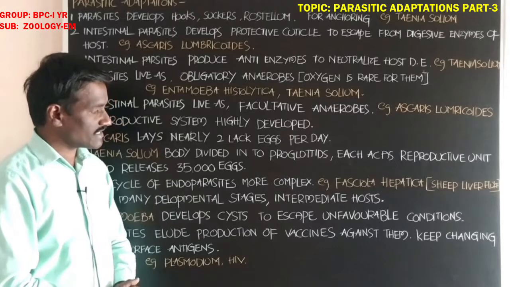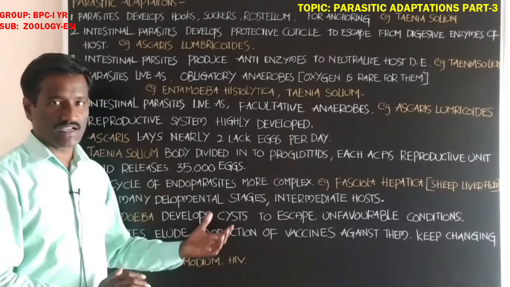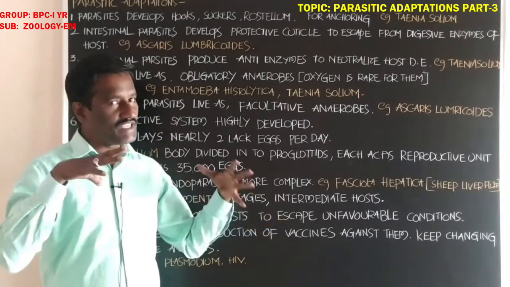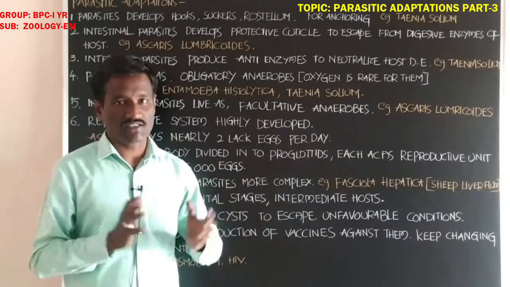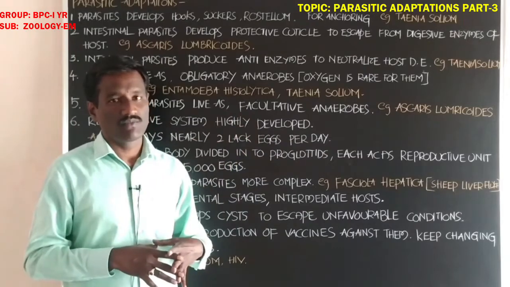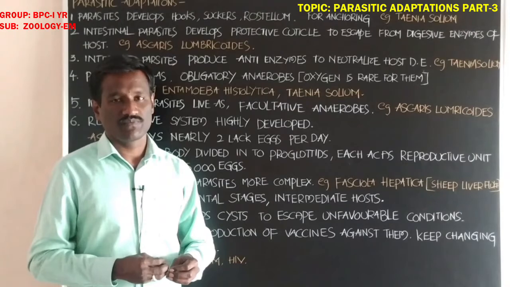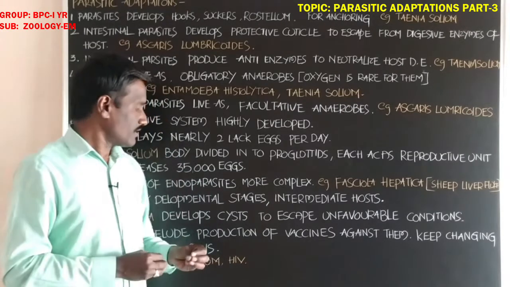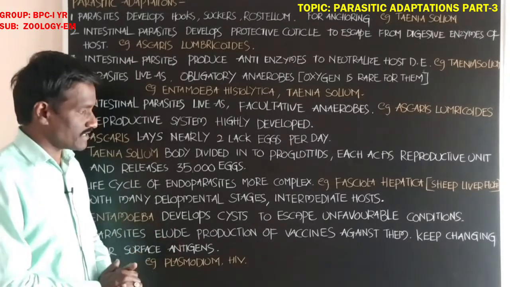Students, if the vaccine is entered into the body to kill the parasites, the parasites present in the body easily show resistance power against the vaccines and easily escape from them. Okay student, this is one type of parasitic adaptation.